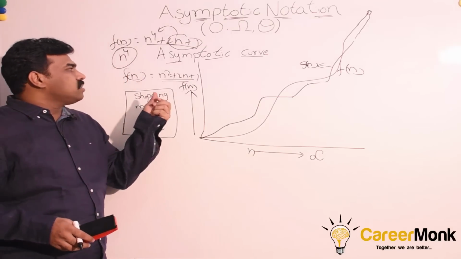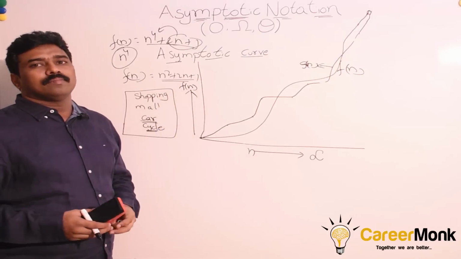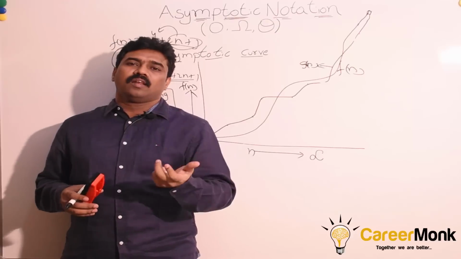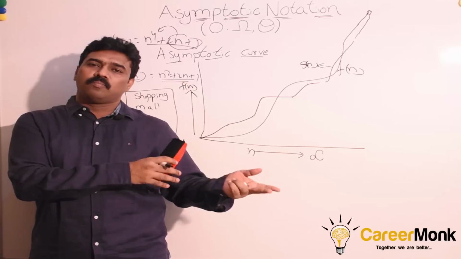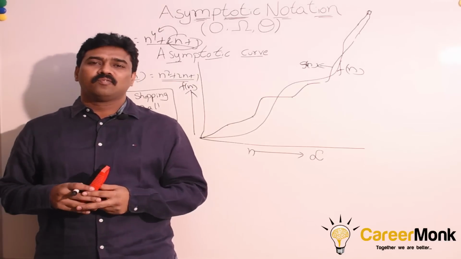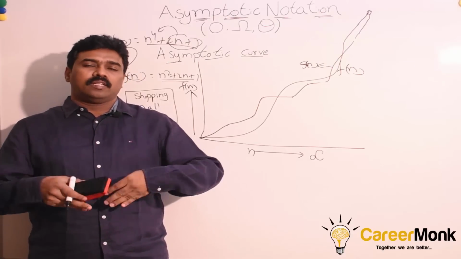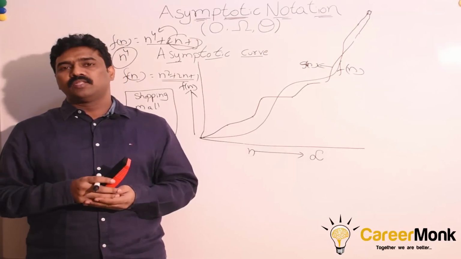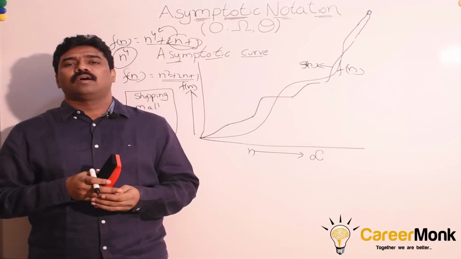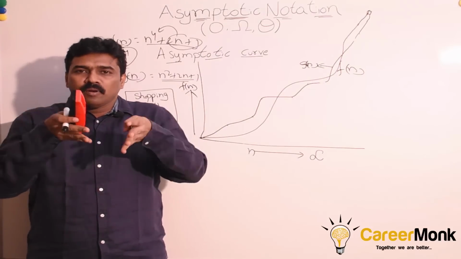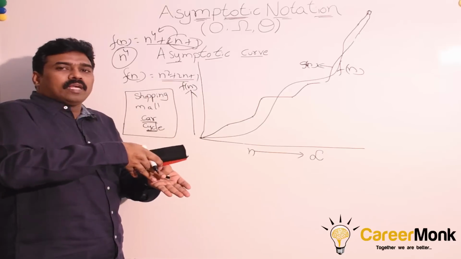So the idea is we are approximating the lower values to the upper values. Why are we doing that? Whenever we analyze algorithms, every time we cannot say best case is n square plus 2n plus 1, worst case is n power 4 plus 5n plus 1. We cannot say very long expressions every time. We have to simplify them so that it is easy to understand. For example, for merge sort we just say n log n, but if you look at the algorithm, there are so many other steps as well. We are simplifying them, approximating smaller values to the bigger value.